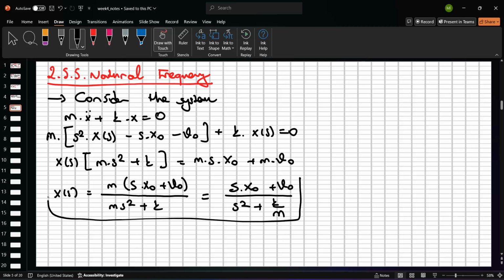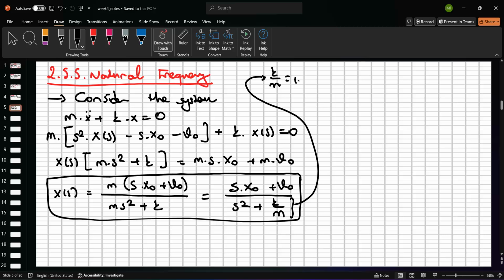And so k divided by m is a unique property for this mass spring damper system. But in this case, a mass spring system, because we don't have any energy loss in here, because we don't have the damper c. Right? And so this k/m is the natural frequency value. This k/m is equal to omega n squared. Okay?